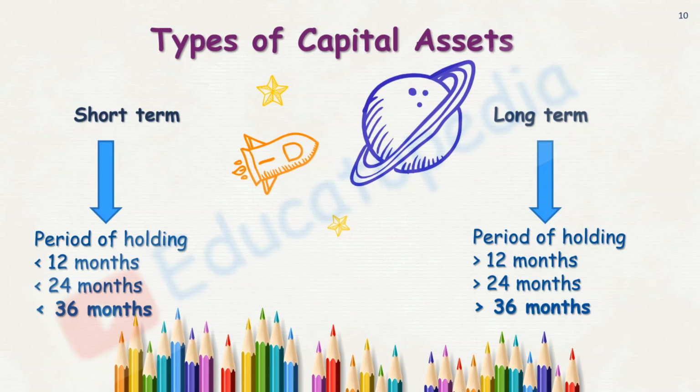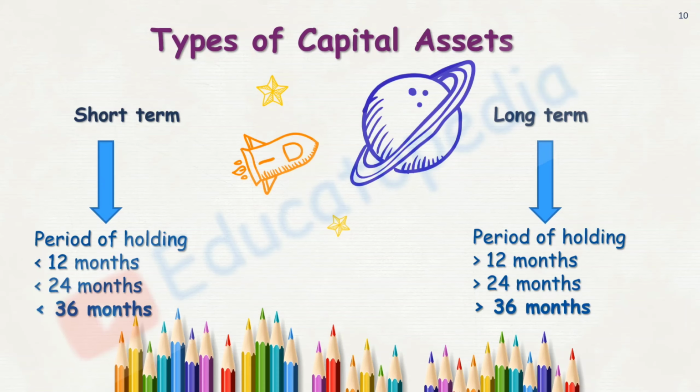Initially, in the concept of period of holding of the Income Tax Act, one provision is given that the asset should be held for less than 36 months or more than 36 months, and on the basis of that there shall be the decision whether the asset is a short-term asset or a long-term asset.